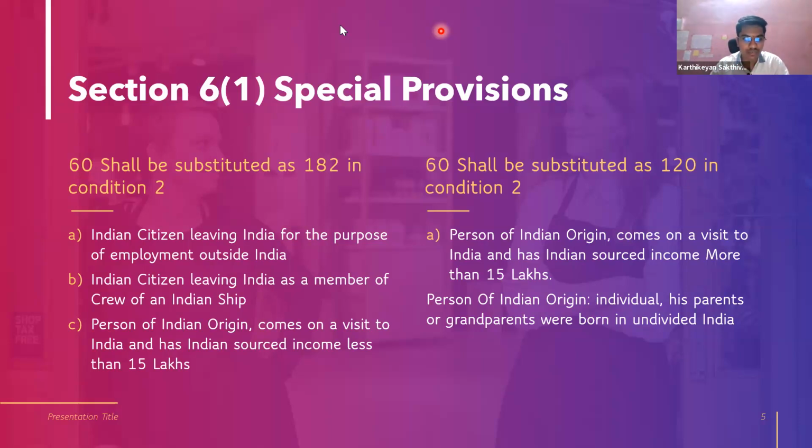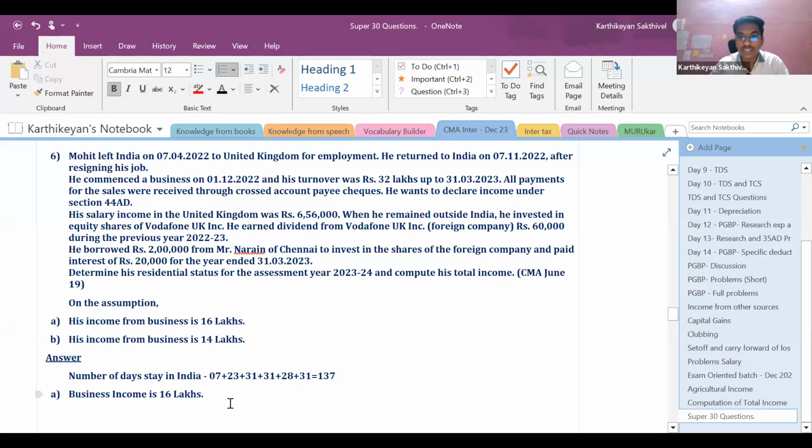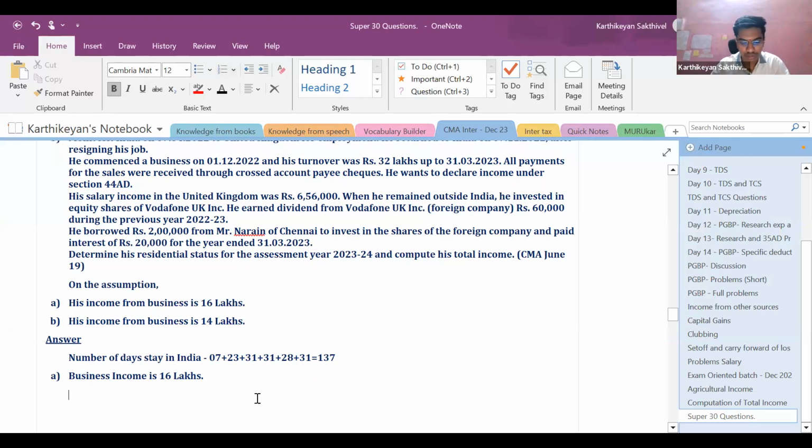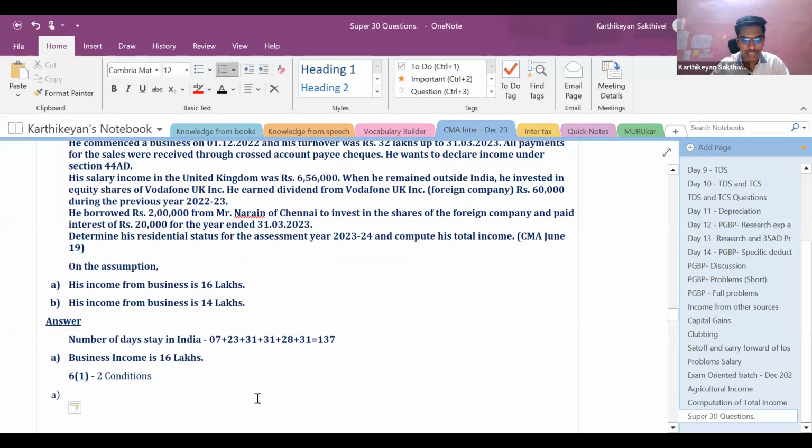So first, the income is 16 lakhs. Since his income is 16 lakhs, let us look at the conditions. Section 6(1) has two conditions. The first condition is 182 days or more in the previous year.